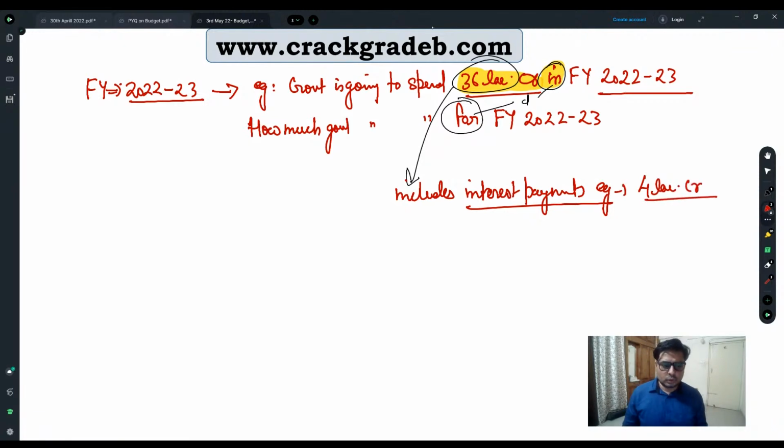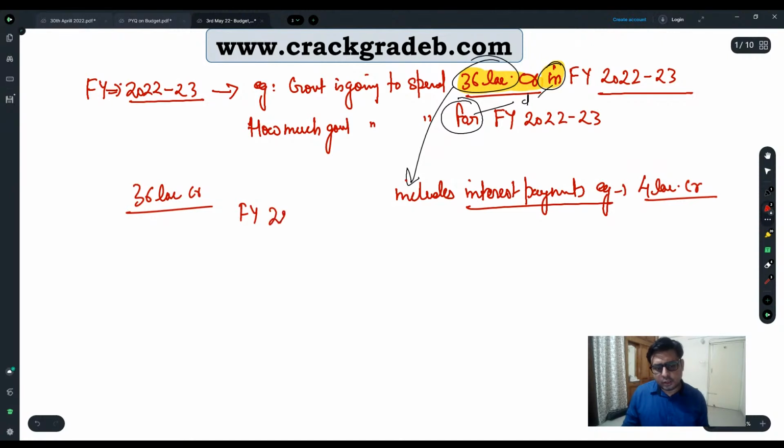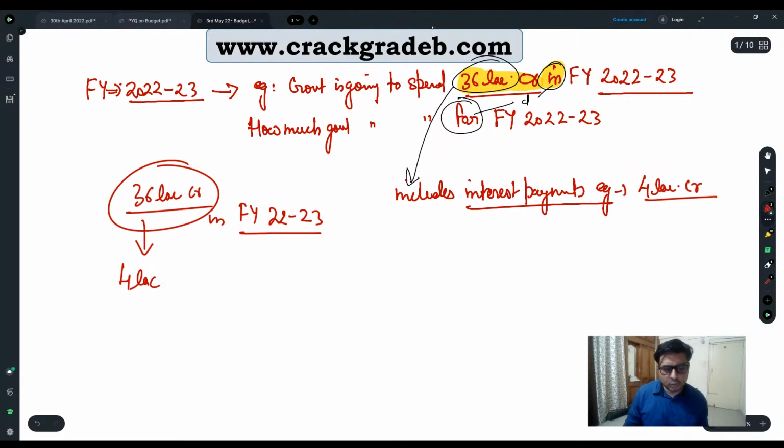Interest payment. So 36 lakh crore is going to be spent in 22-23. But out of this 36, 4 lakh crore is what?